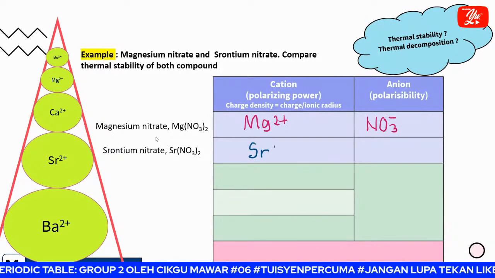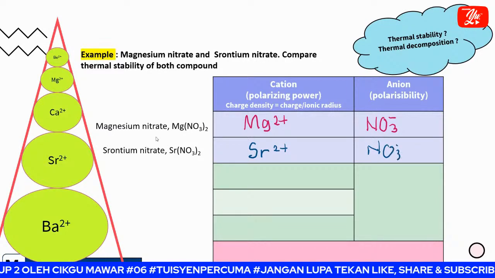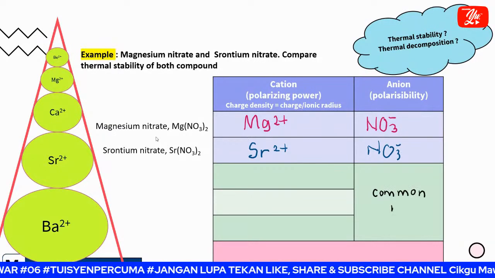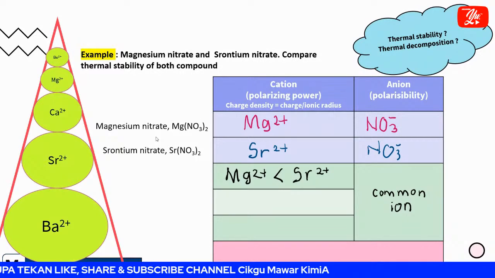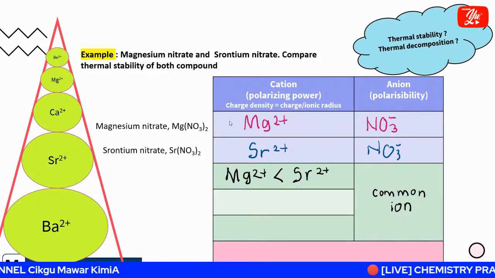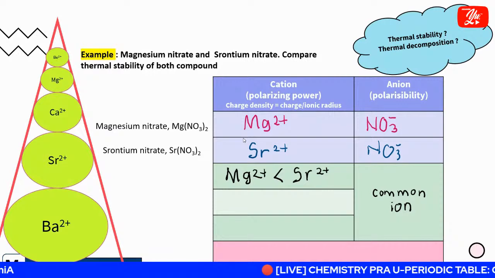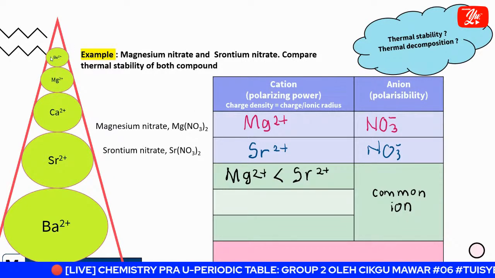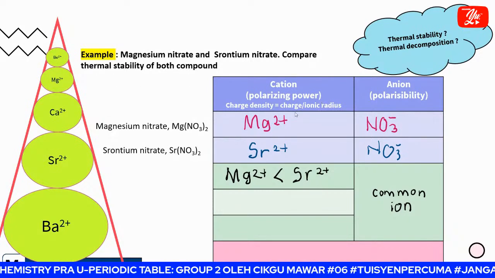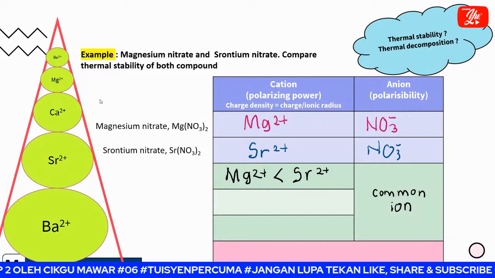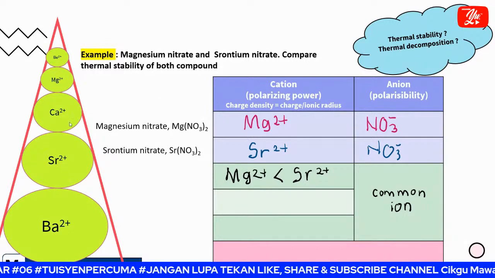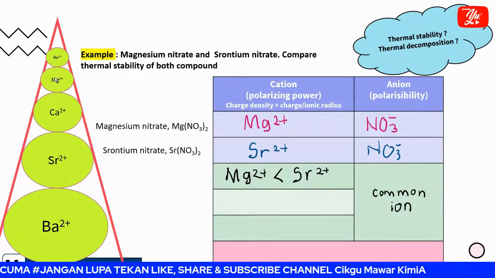Okay, so you just write down the ions involved in both compounds. Now, nitrate, since it is the common ion, we just compare according to the polarizing power of the cation, which one has the higher polarizing power. For sure it is the smaller size, because how do we measure the polarizing power? Charge over ionic radius, the charge density. So magnesium and strontium, magnesium has the smaller ionic size.